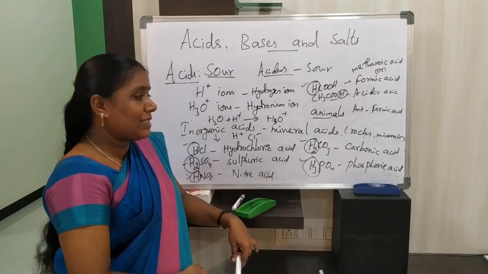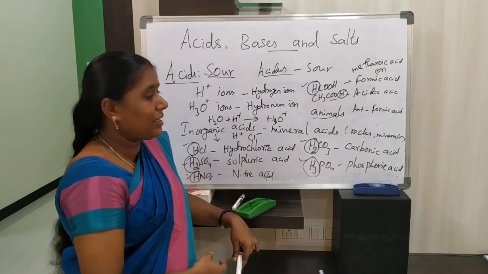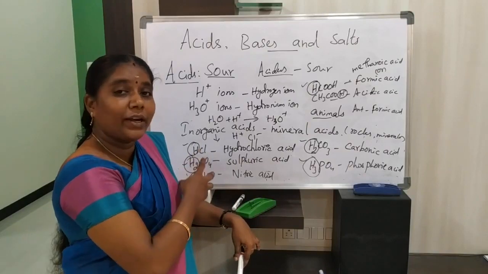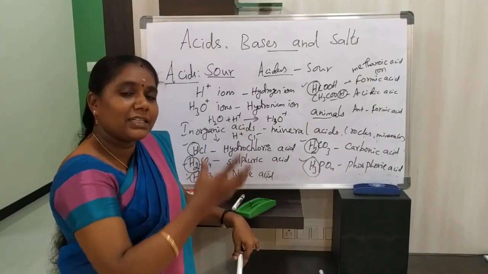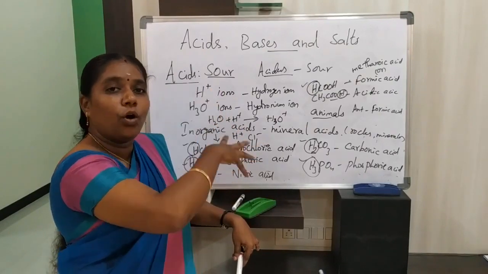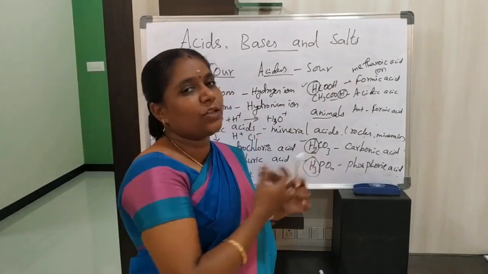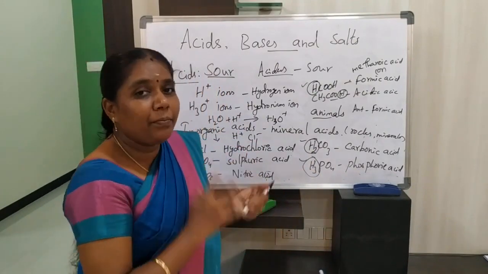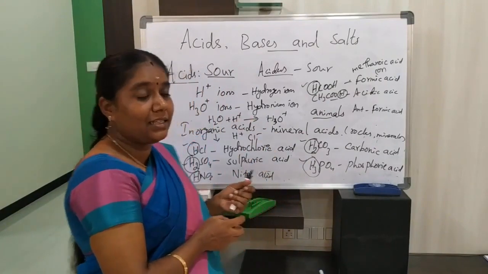Next we are going to discuss some more types of acids. Now we have discussed organic and inorganic acids, which are classified based on source. Acids can be classified into organic and inorganic. Those derived from plants and animals are called organic acids. Those from rocks and minerals are inorganic acids.